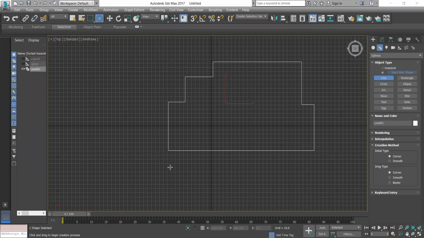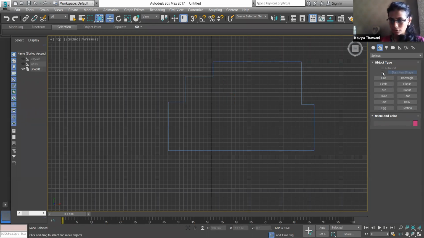So when you want to create this, just a second. You saw this, I clicked on start new shape. It will allow if you disable it. If I have created a rectangle and I have disabled it, then if I try creating a circle also, it will take the rectangle only.